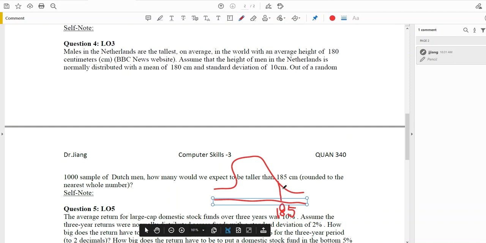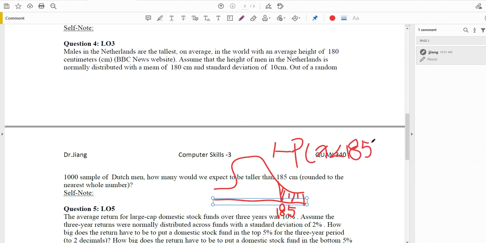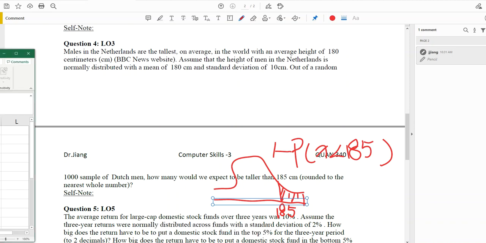What we are trying to calculate is the value larger than 185, which means we are calculating the size of this upper area. Excel can only calculate the lower area, but we know how to get the upper area: we use 1 minus the probability of x smaller than 185, and then we receive the probability of x larger than 185. So we're actually using 2 steps.